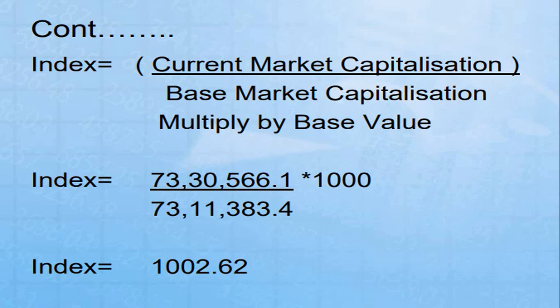Dear students, the very important concept we discuss is that when the Nifty or Sensex goes up, the prices of stocks of major companies on BSE or NSE go up, and when it goes down, the same condition applies for other stocks also.